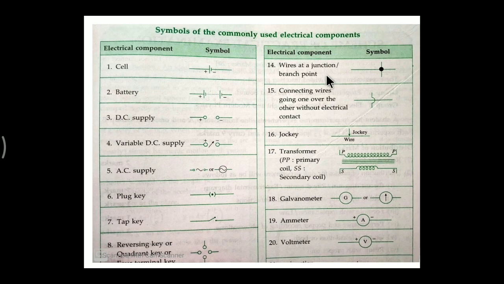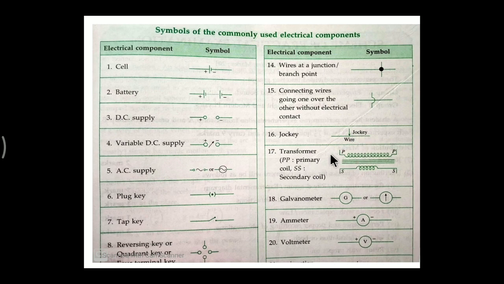Here there is a wire at a junction or branch point, meaning a wire is connecting at this particular point, indicated by a black dot here. Then point number 15 is the connecting wires. Here a vertical wire is there, and here a horizontal wire is there, and these wires, horizontal and vertical, are not touching each other. Then at point number 16, there is a jockey, and this line pointed by an arrow indicates that it is a jockey.